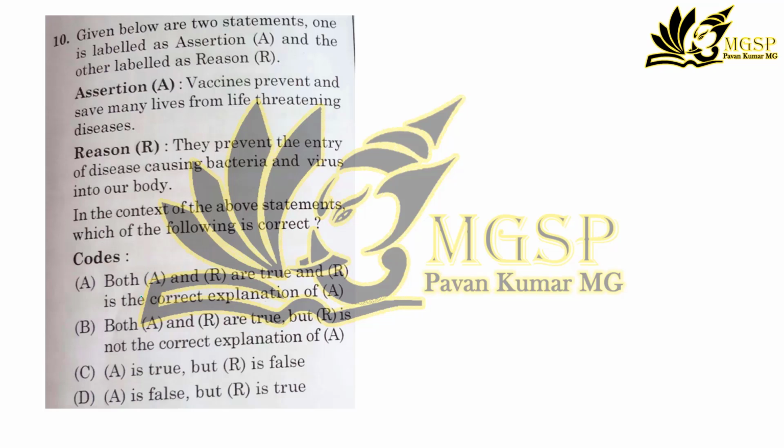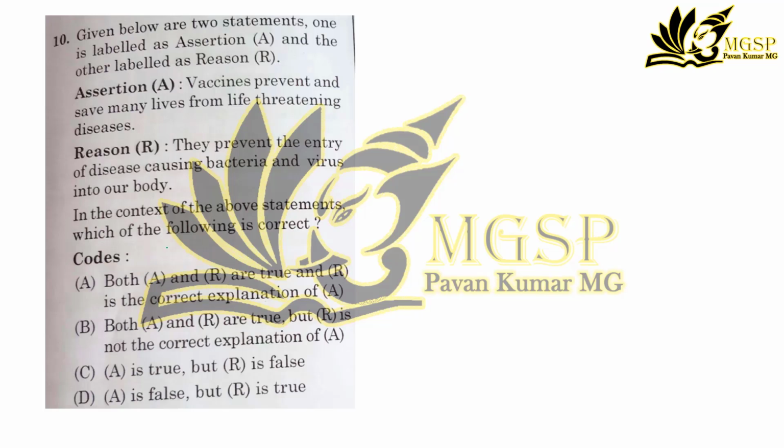So they have given the options in terms of A and R. Once you read this, a vaccine is used to prevent a newly invading virus, or a virus which has been identified, and they have discovered the medicine for that, and they are preventing the virus from reaching the unaffected person.